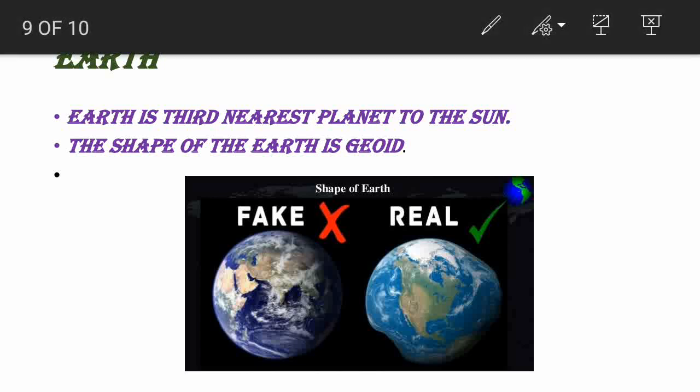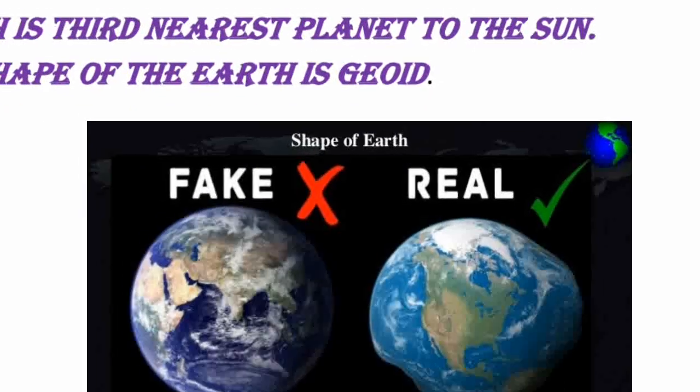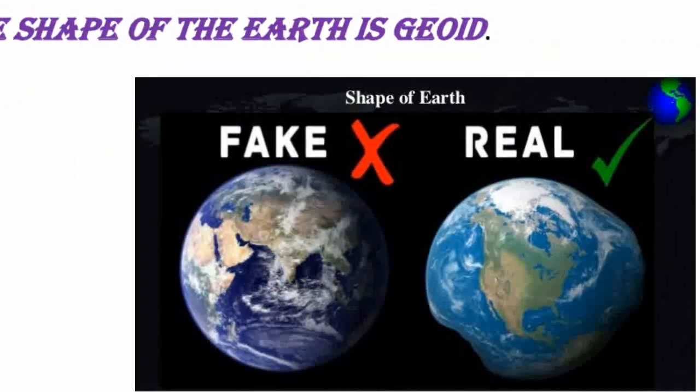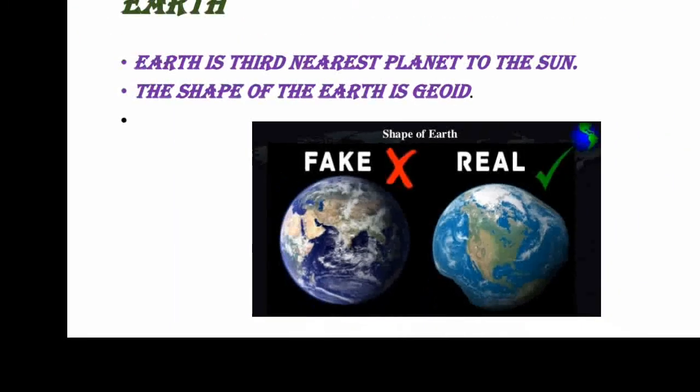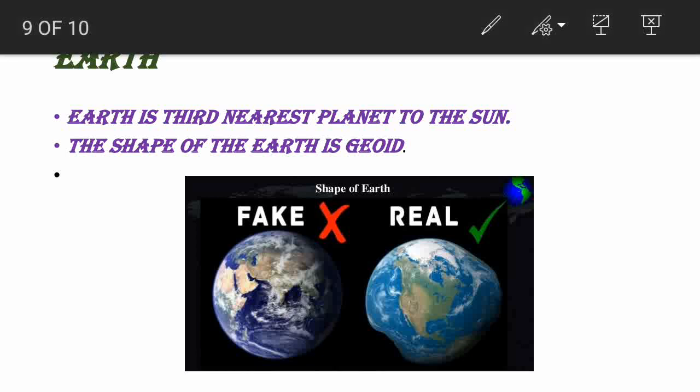And we are going to see about Earth. Earth is the third nearest planet to the sun. And do you know, if someone asks what the shape of the Earth is, immediately you will say that it is a sphere. But it is actually not a sphere. It is a geoid shape. What is the shape of the Earth? It is a geoid shape. I will show you what geoid means.